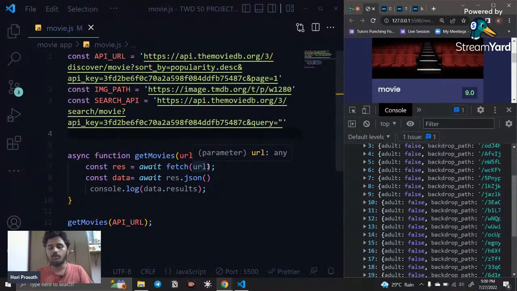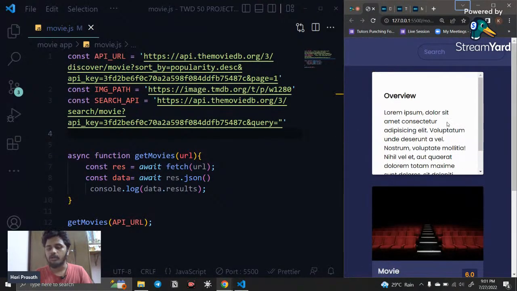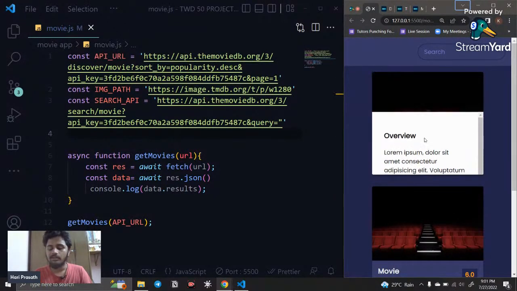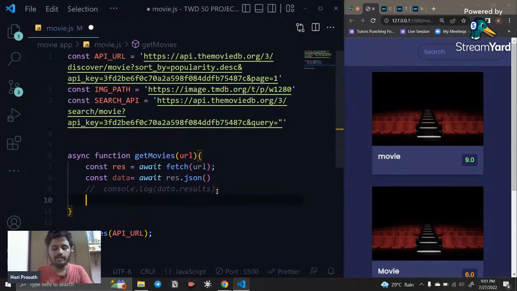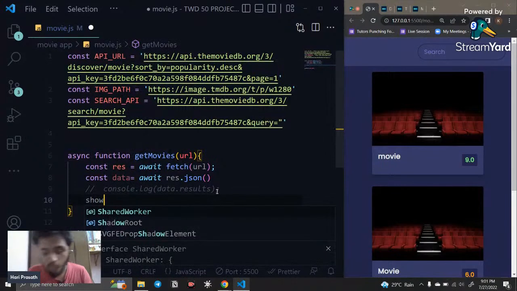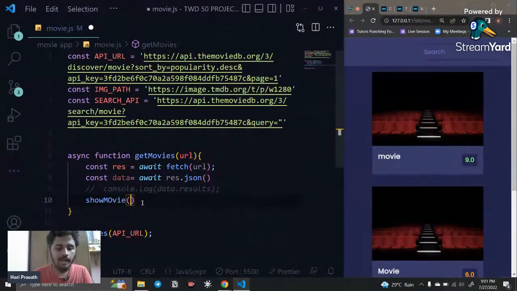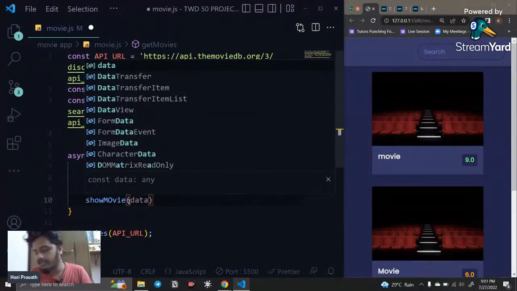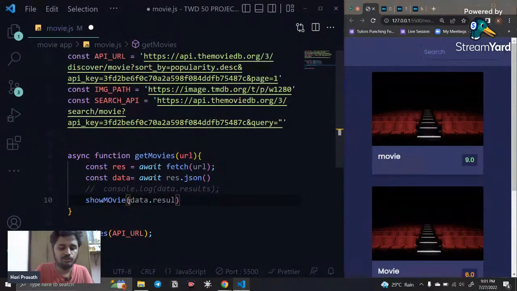Now what I want to do, instead of showing it in the console, I need to show it in my browser. I need to manipulate the DOM, right? So that is what I need to do. Instead of showing in the console, I am going to create a function named showMovies. I am going to pass the results data inside this, instead of the object. Okay, fine, I pass that there.